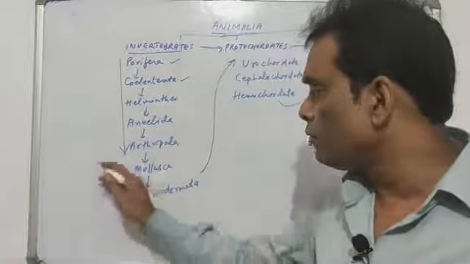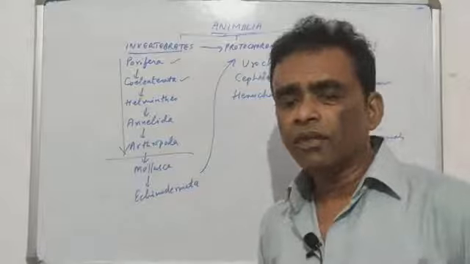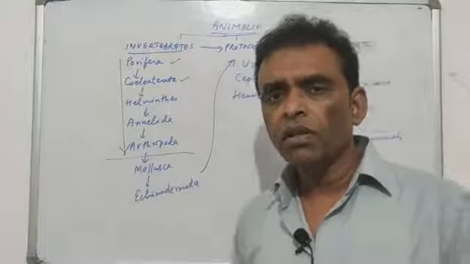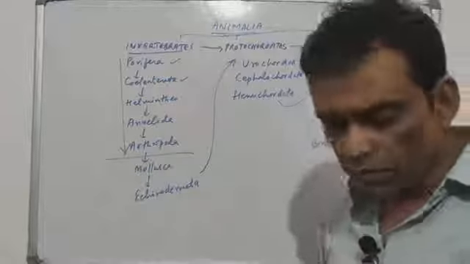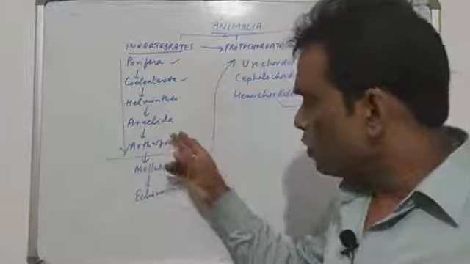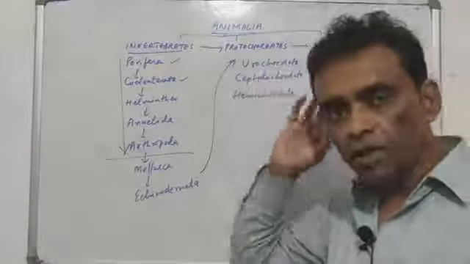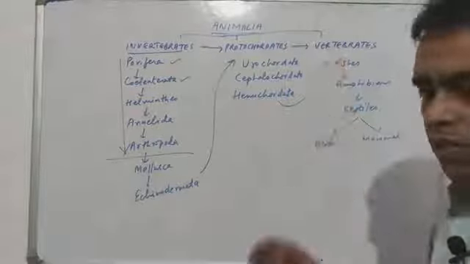Today we will begin from where we left off in the previous video. That is the development of Arthropoda into Mollusca. Mollusca is not a very, we can say, much developed kind of organism. We will see how Arthropoda led to Mollusca, Mollusca to Echinodermata, then how Echinodermata led to the development of protochordata, and how protochordata developed into the vertebrates.